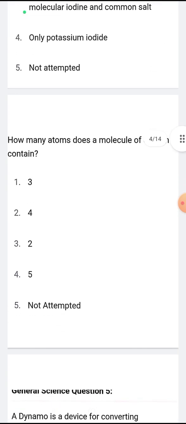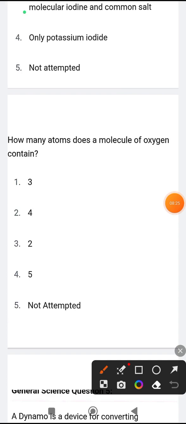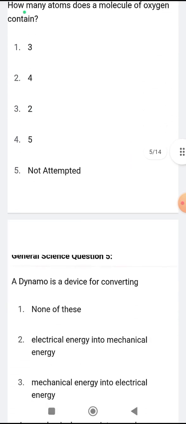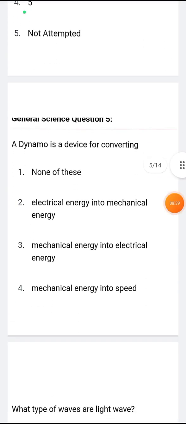Now coming to the next question, how many atoms does the molecule of oxygen contain? Look, oxygen is what? O2. So there are 2 atoms in a molecule of oxygen. So here the correct option will be 2. Now moving to the next question.